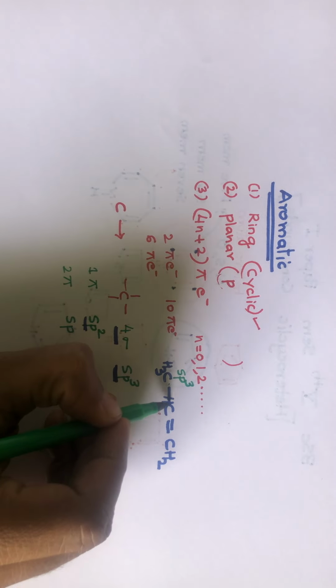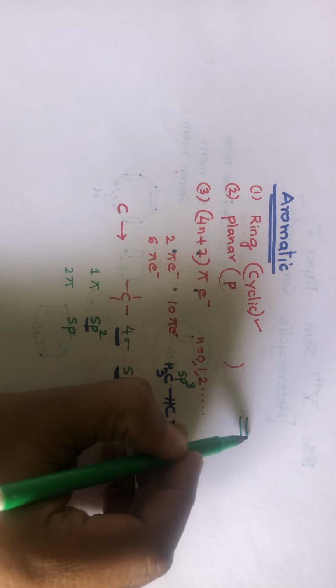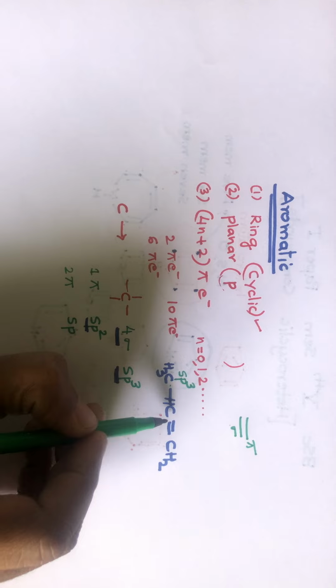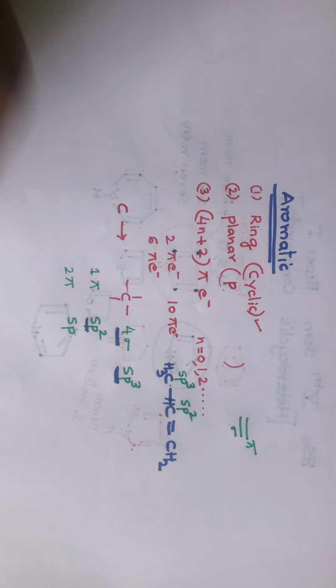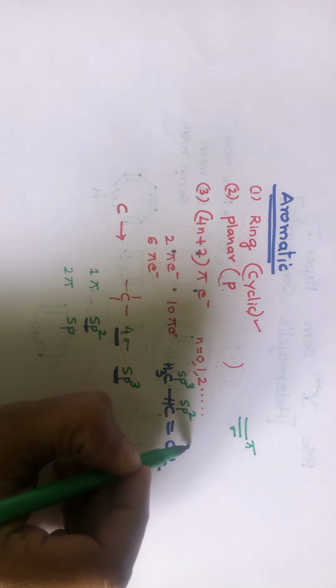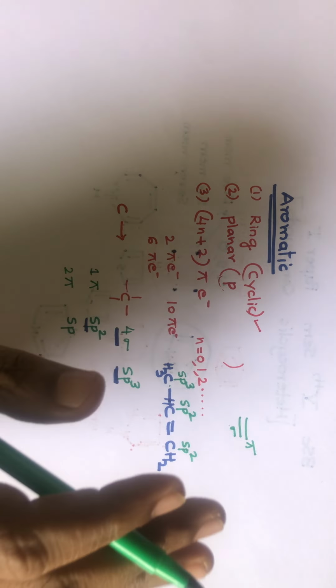Look at this carbon. This carbon has formed 1 pi bond. There is a double bond. If there is a double bond, one will be sigma, the other bond will be a pi bond. So it has formed 1 pi bond. Hence the hybridization of this carbon is sp2. Look at this carbon. Okay, 1 sigma and 1 pi. The hybridization of this carbon is also sp2. Okay, this is how you should find the hybridization.